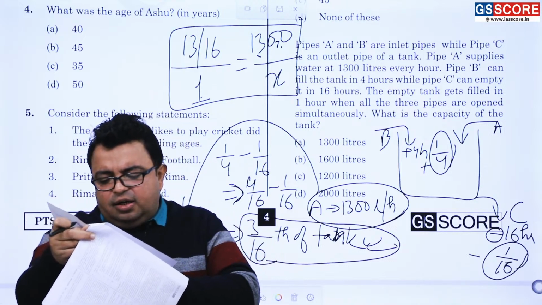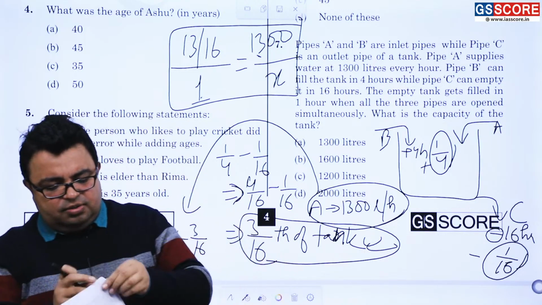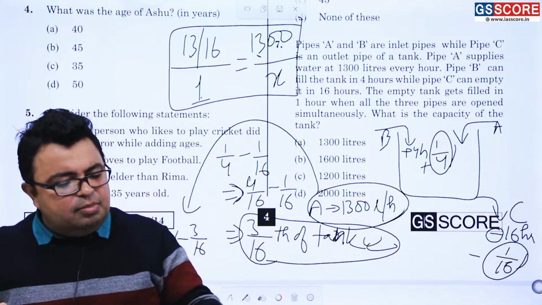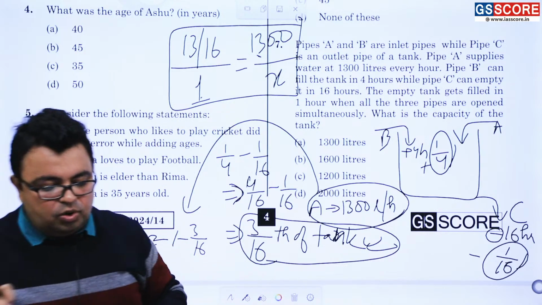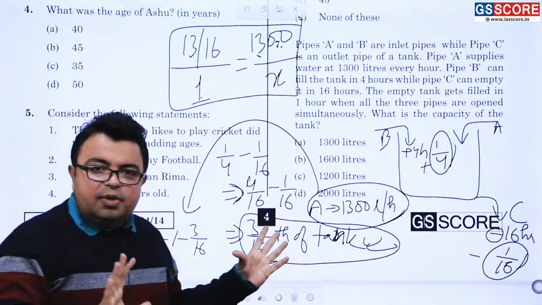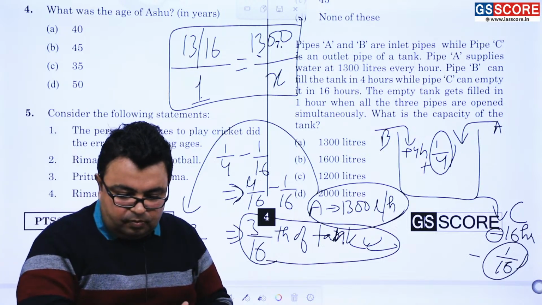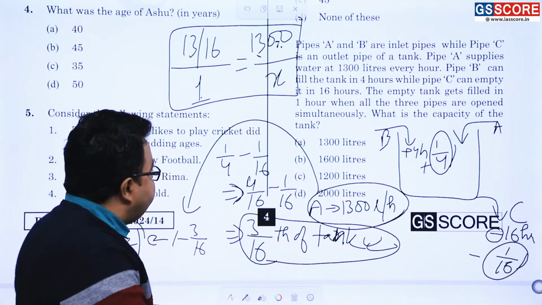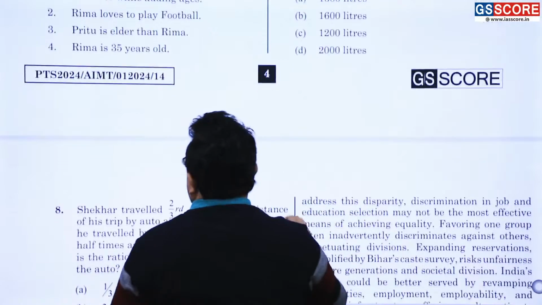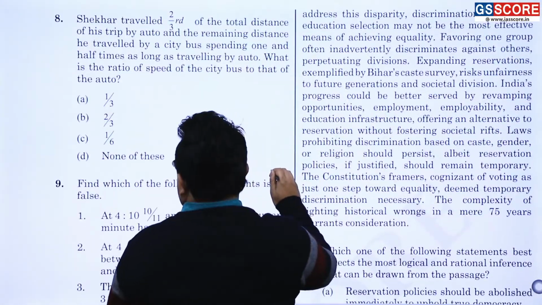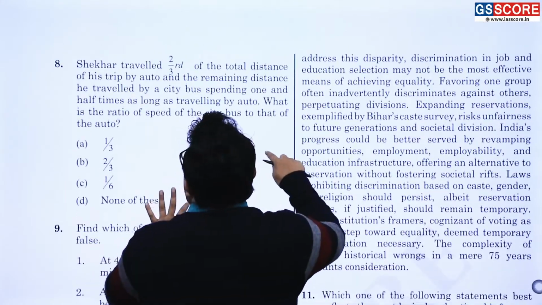So I will mark difficulty level of 6 as medium to difficult. 7 will be considered a medium level question. Now we are on question number 8. 8 and 9 you have to see over here. All right. So shall we go ahead? Is it quite clear up till now? Are you understanding each and every bit of it? Okay, here we go. Eighth question first of all. Just concentrate on question number 8.